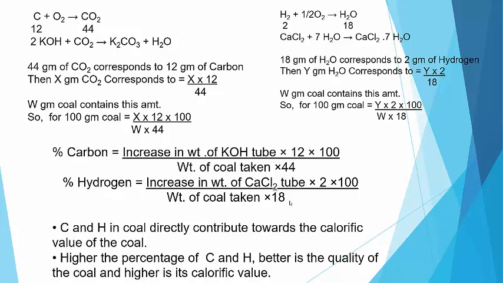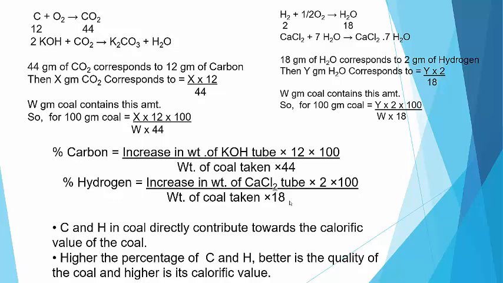Ultimate analysis is the analysis in which we find the percentage of carbon, hydrogen, nitrogen, oxygen, sulfur and ash. To find carbon and hydrogen, we use the combustion method, where a known quantity of weighed coal sample is burnt in pure and dry oxygen. Carbon converts to CO2 and hydrogen converts to H2O.